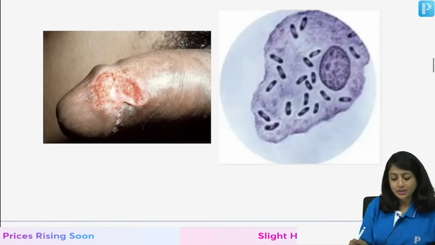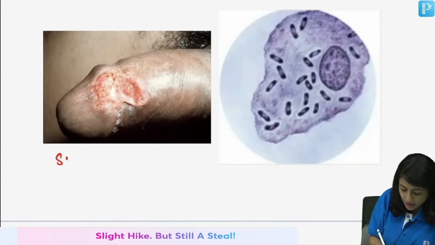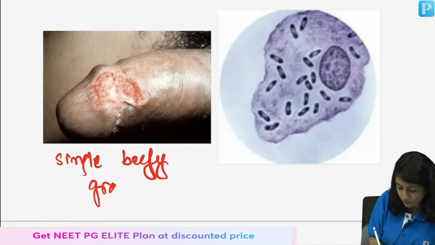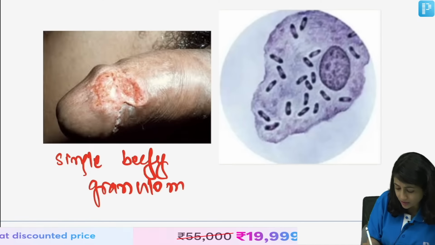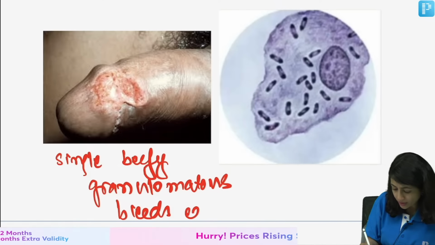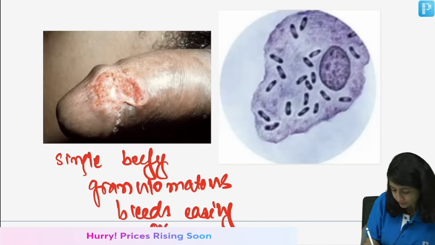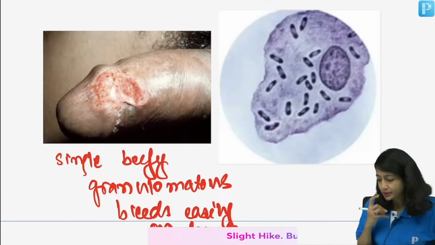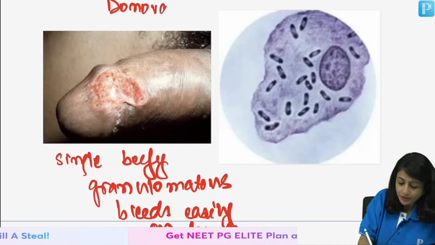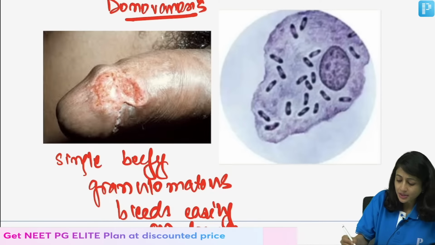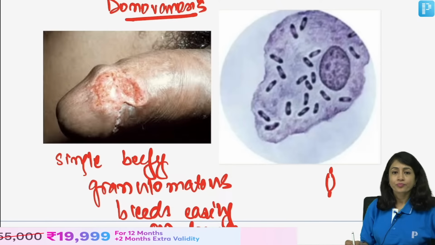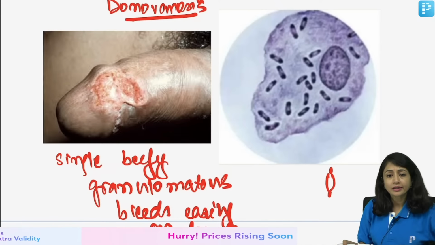And what is this? This is when you see a single beefy granulomatous ulcer. If they give you a single ulcer, beefy ulcer, granulomatous ulcer which bleeds easily on touch, this is my donovanosis and I have safety pin appearance here. If you do a Giemsa stain, you see this safety pin appearance of the microorganism. Right? Clear?